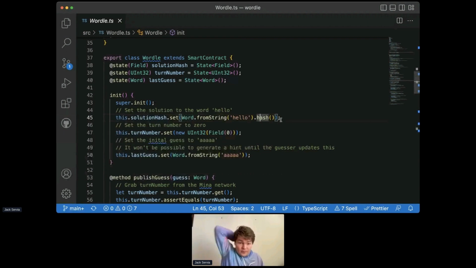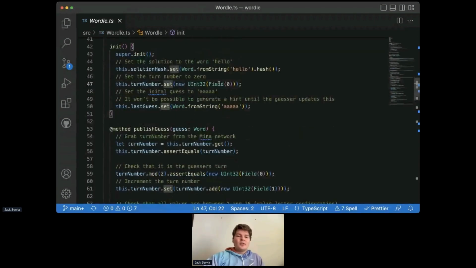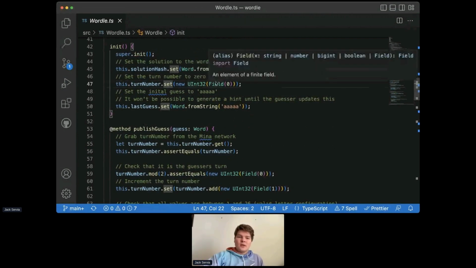The next thing that we do is we set the turn number to 0. In this case, we have this unsigned integer, and we initialize it with a value of 0 by passing in a field also with a value of 0. And we use unsigned integer for a reason that I'll get to in a second, as opposed to field, because we need one of the unique properties of unsigned integers that fields don't really provide.